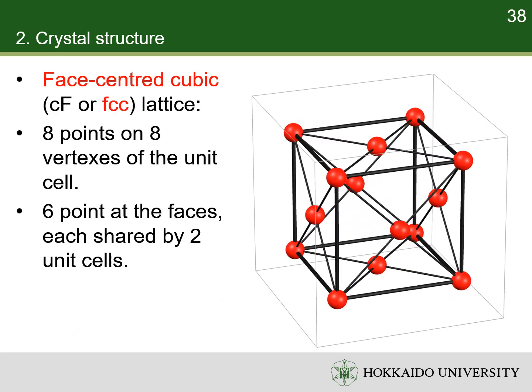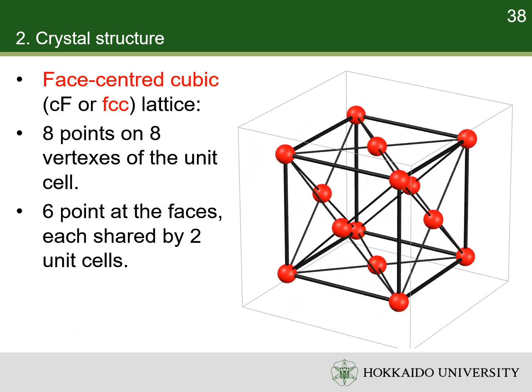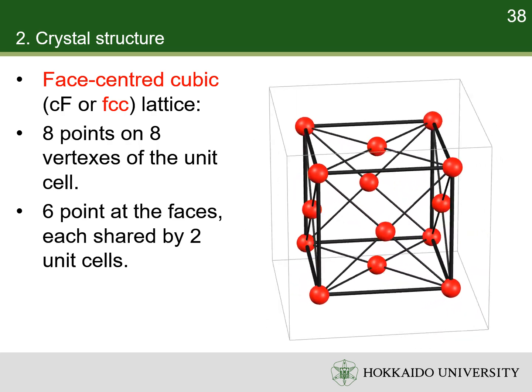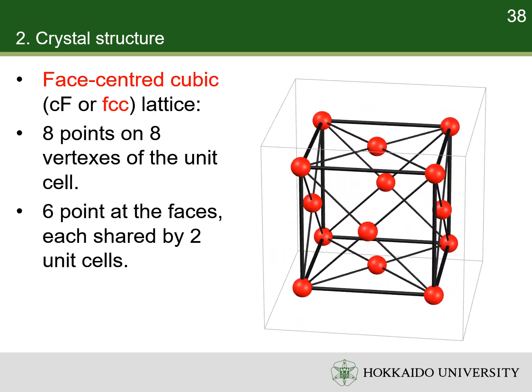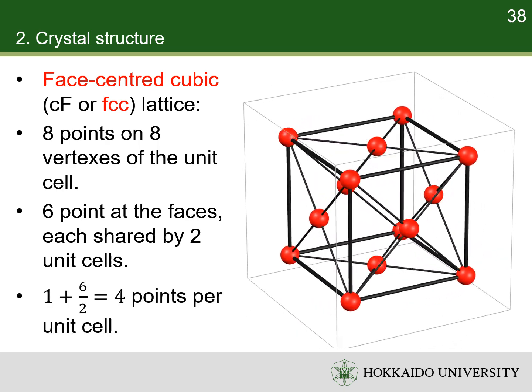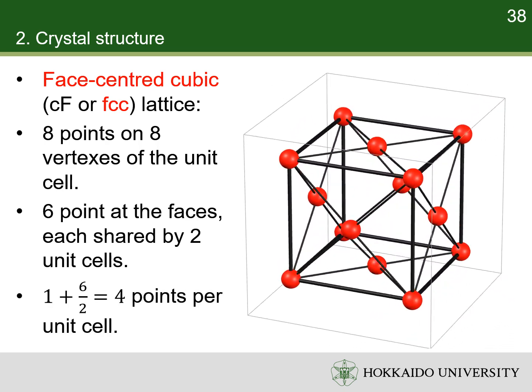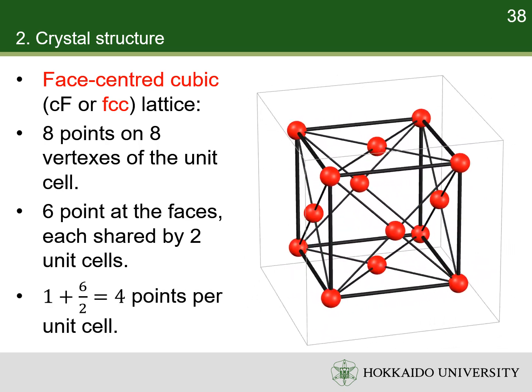The vector connecting the corner and the center is one of the primitive vectors. The face-centered cubic lattice has 6 lattice points on the faces of the cube, each of which gives exactly 1/2 contribution in addition to the corner lattice points. So, face-centered cubic lattice has a total of 4 lattice points per unit cell.